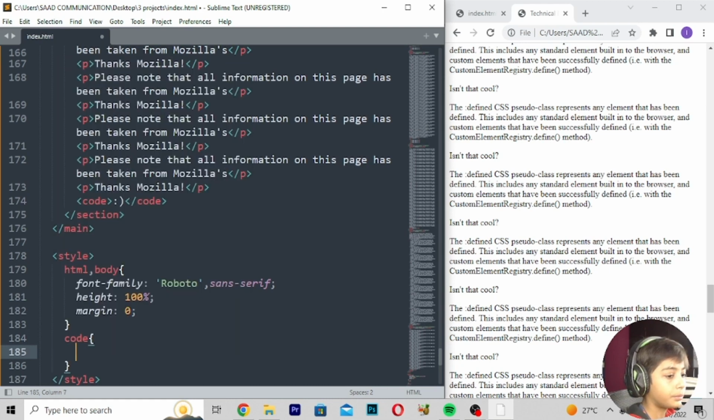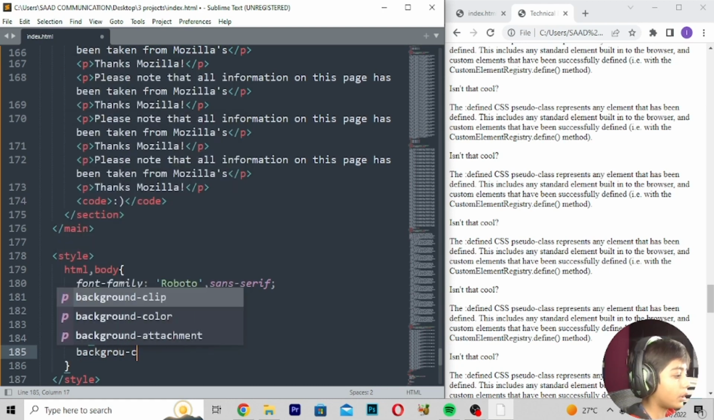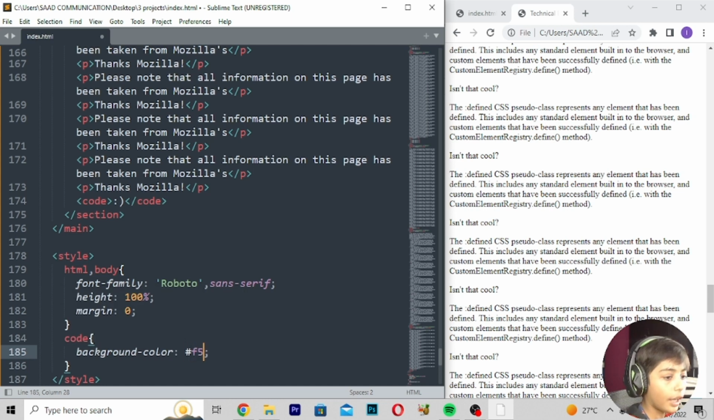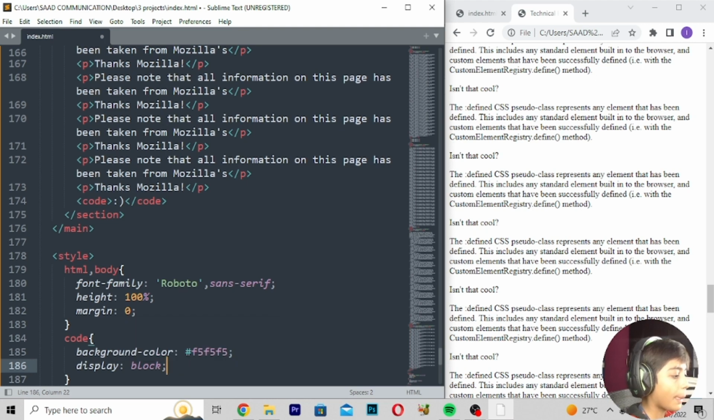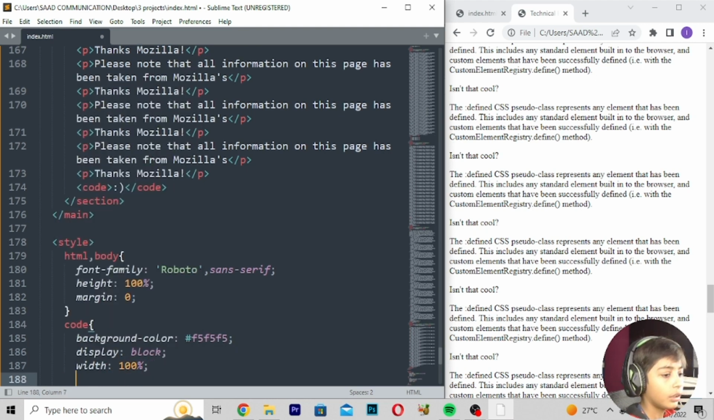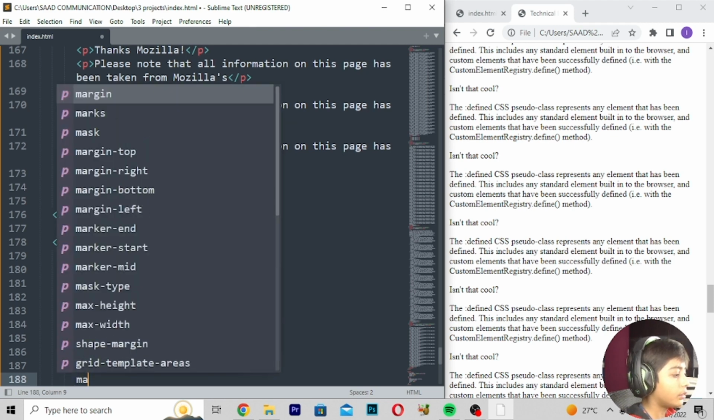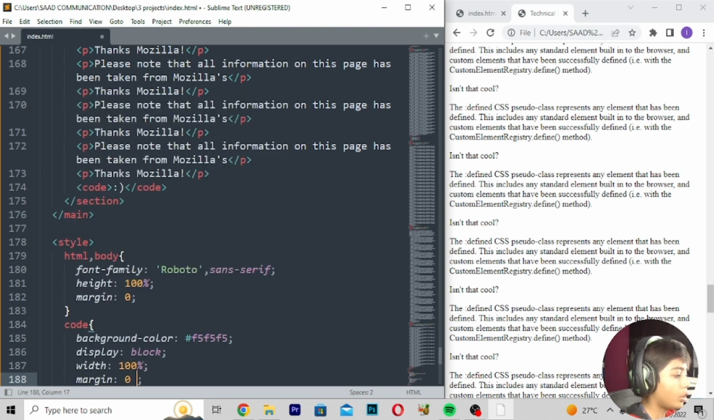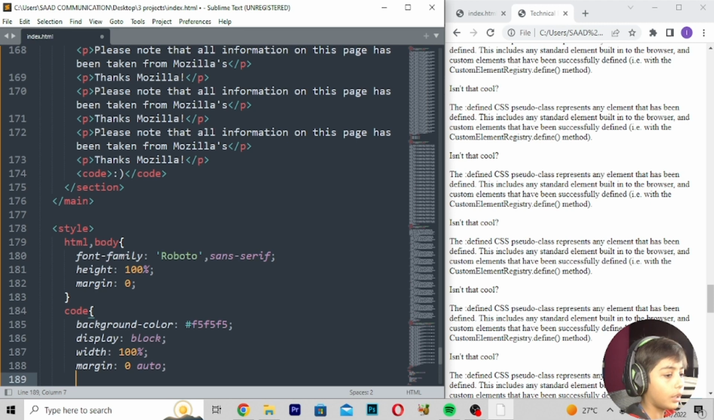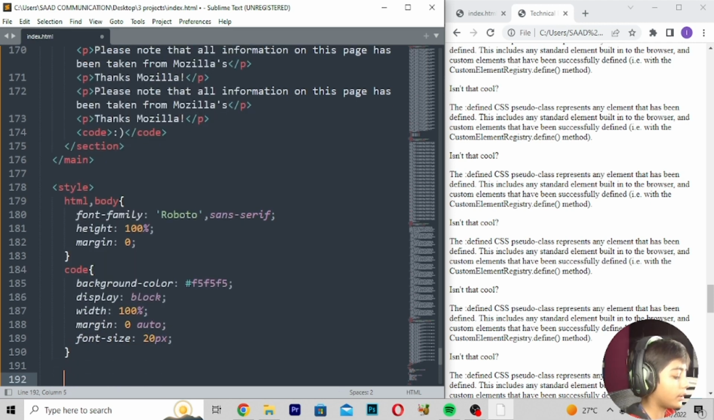Code, background color hashtag F5F5F5, display block, width 100%, margin 0 auto, enter, font size 20 pixels, okay, enter, dot main